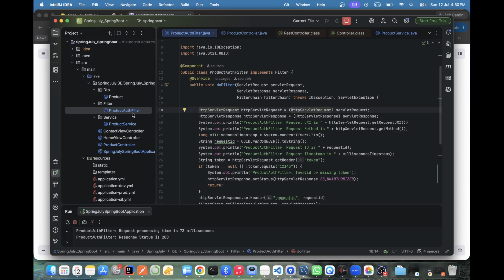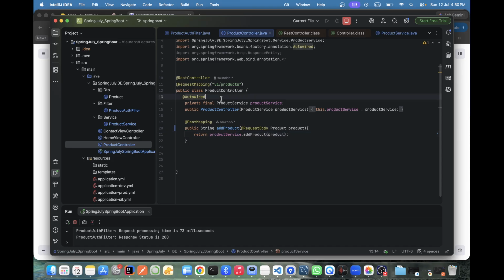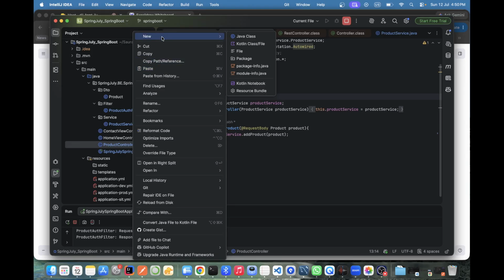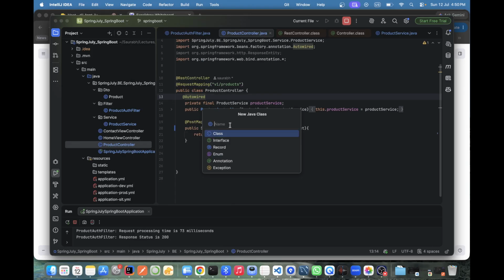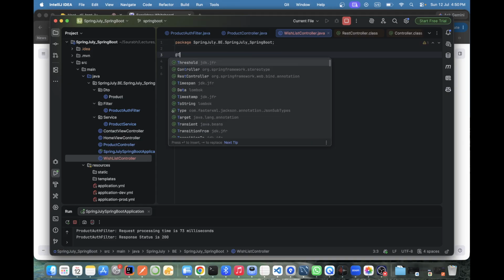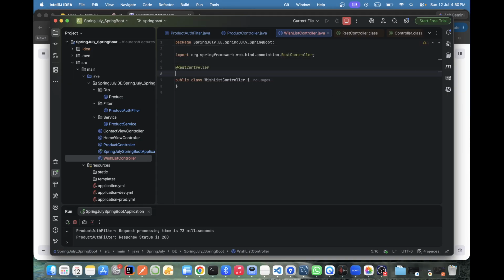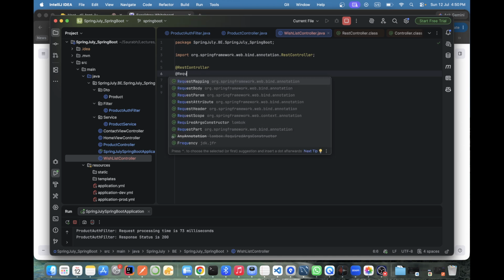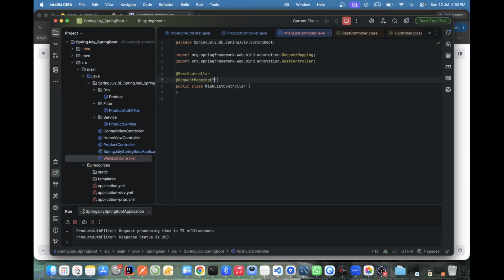But see, now I created a product controller. Correct. This one I created, a product controller. Now suppose I create a wishlist controller in product. @RestController, @RequestMapping, /api/v1/wishlist.